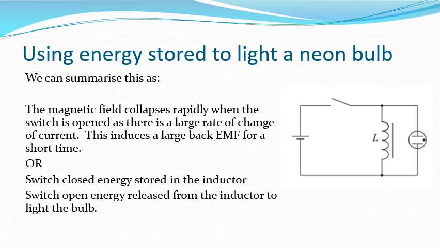So we could summarize this two ways. We could talk about the magnetic field collapsing rapidly when the switch is open, so we get a large rate of change in current. This induces a very large back EMF for a very small time, lighting up the bulb. Or we can talk about it from an energy point of view: when the switch is closed, energy is stored in the inductor. When we open the switch, the energy stored in the inductor is released to light the bulb.